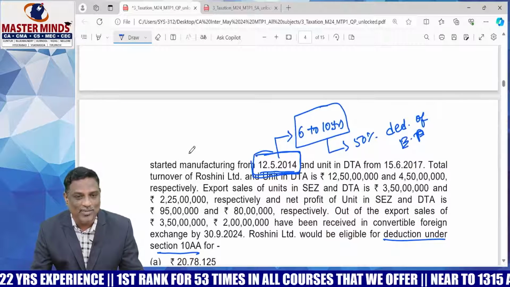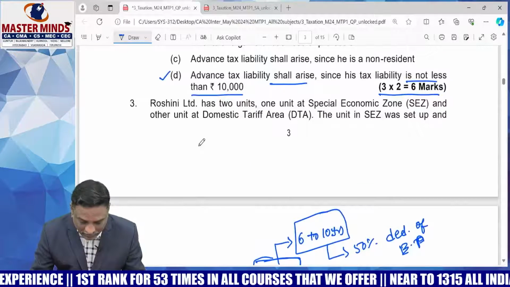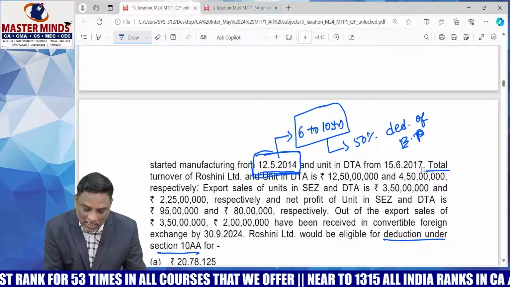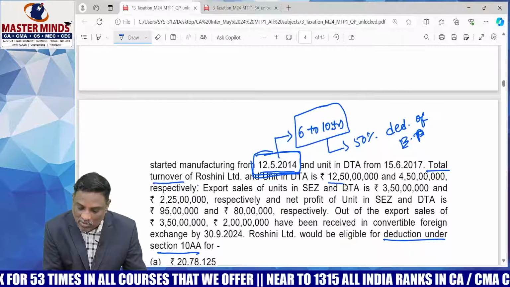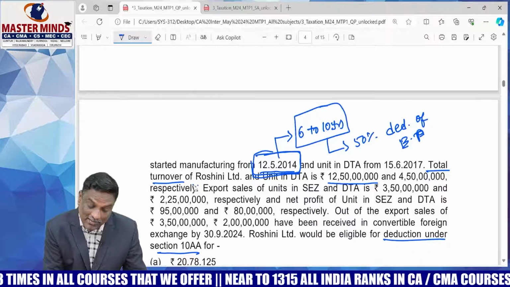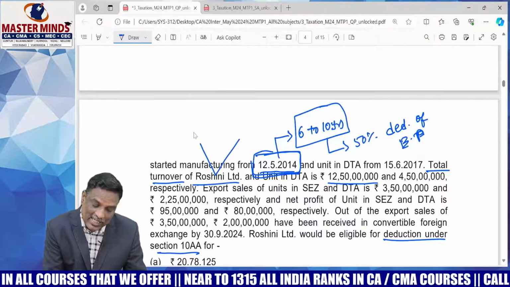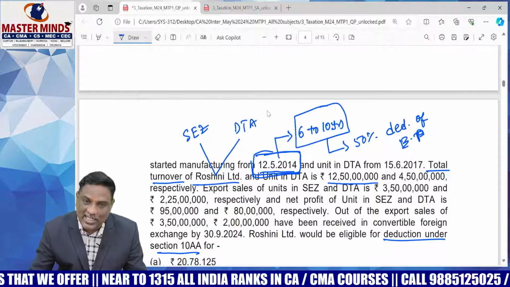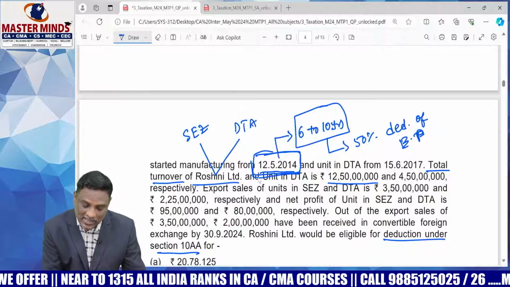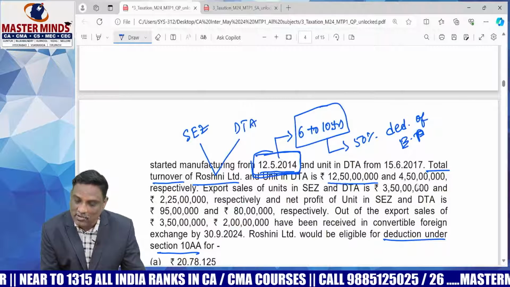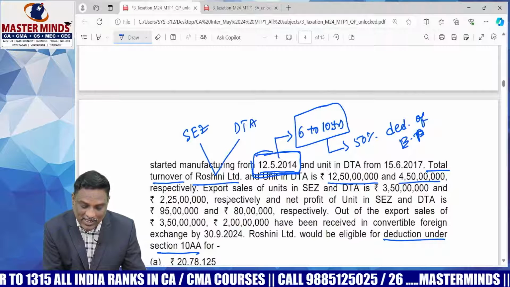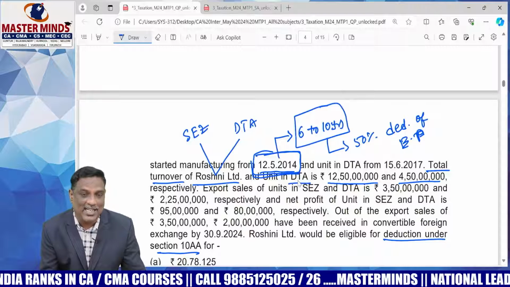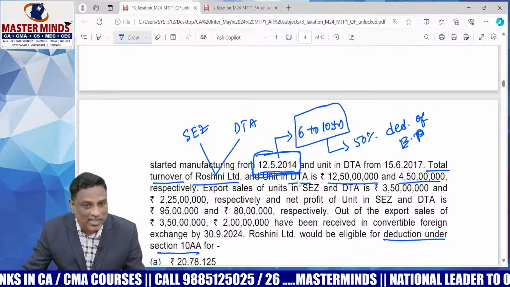How to calculate the export profit? So here, Rudra Limited's total turnover is 12 crores 50 lakhs. Rudra Limited has details relating to both the special economic zone unit and the DTA, domestic tariff area unit. Out of the total turnover of 12 crores 50 lakhs, 4 crores 50 lakhs is related to DTA. The balance is treated as turnover related to the special economic zone.